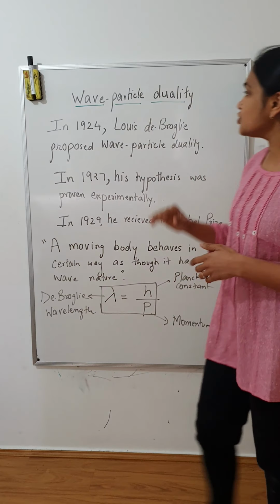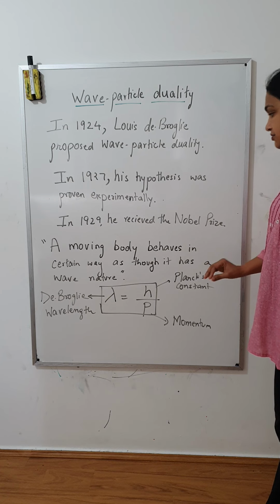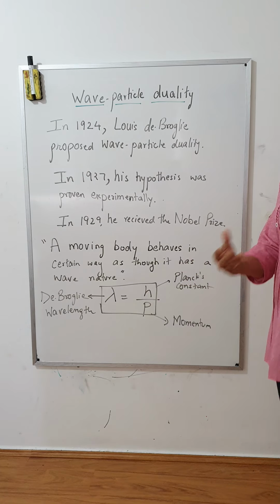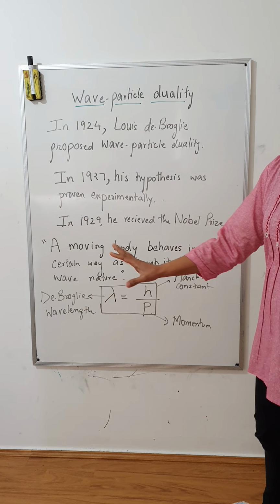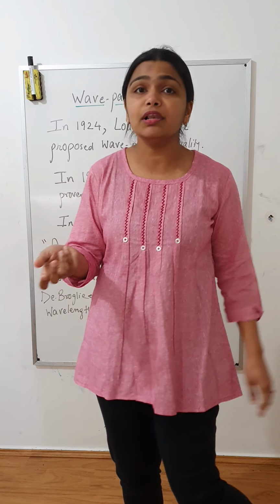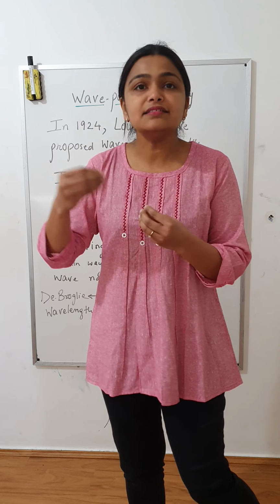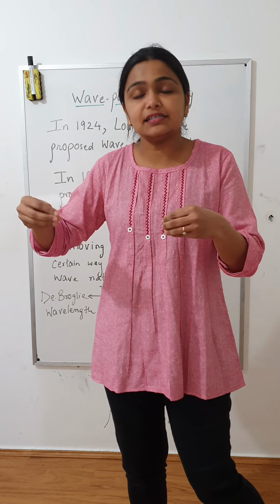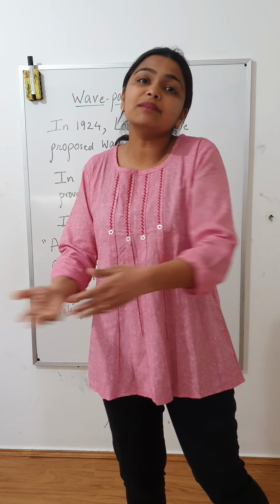Louis de Broglie suggested that a moving body behaves in a certain way as though it has a wave nature. He gave the formula to find the wavelength for any object. It can be me, it can be a golf ball, it can be an electron, because at a certain point all particles, all matter, behave as waves, and sometimes waves behave as particles.